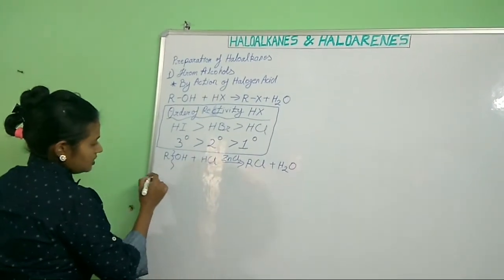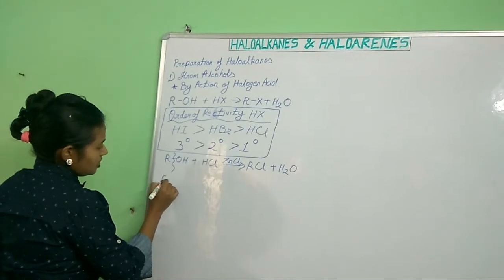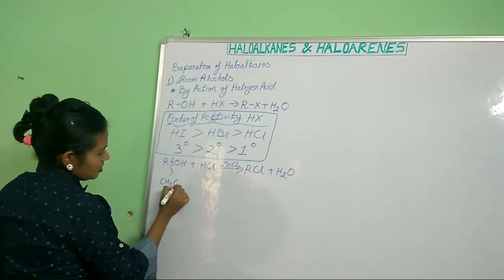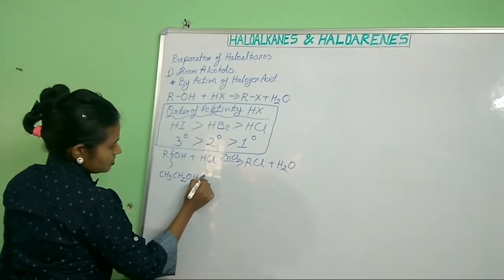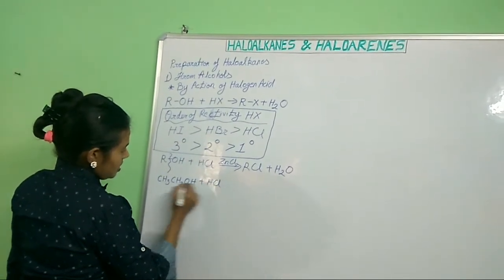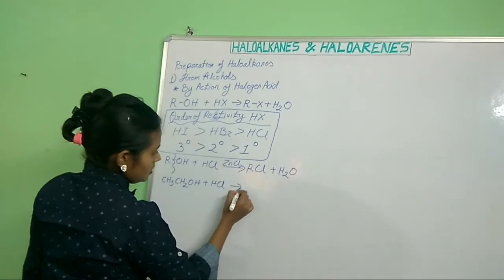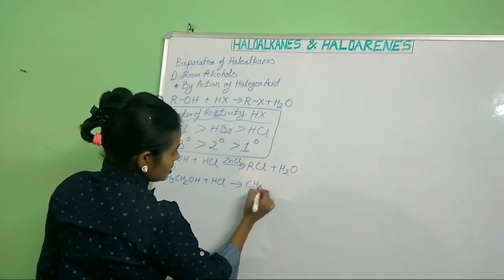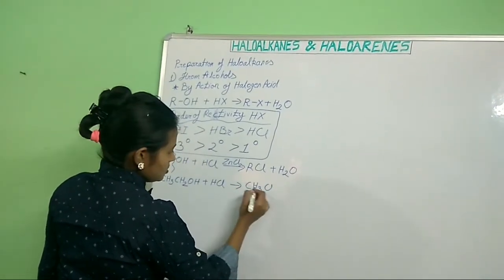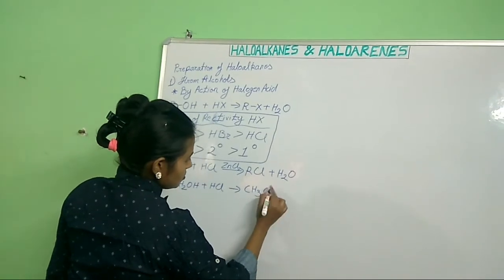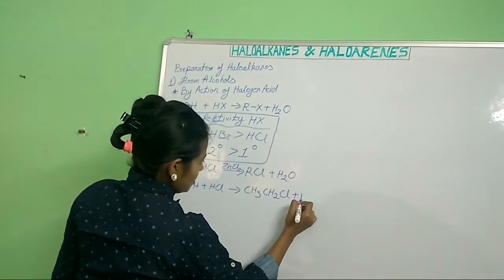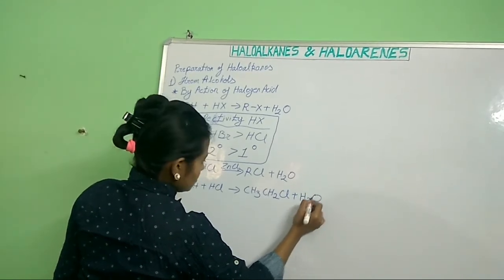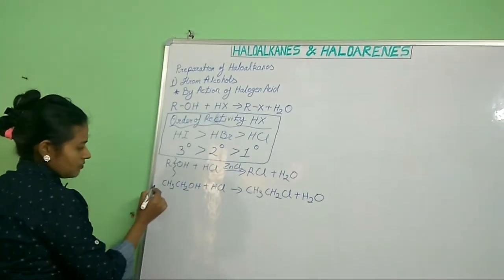If we take an example, CH3CH2OH plus HCl gives CH3CH2Cl plus H2O. This will be the first product.